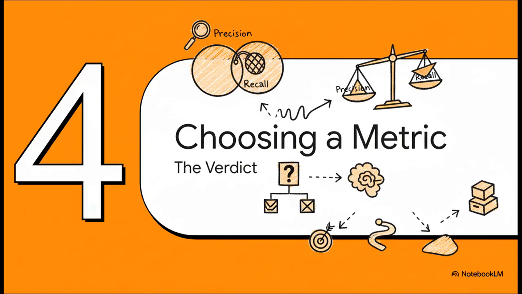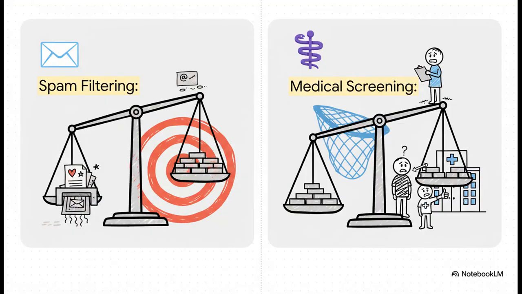Do we go for high precision or high recall? Well, the answer, and this is the key, depends entirely on the specific problem you're trying to solve. This is where you have to ask the most important question: what is the cost of being wrong? Let's take our two examples. With a spam filter, a false positive, losing a critical email, is a way bigger deal than a false negative, just seeing one more annoying spam message. So for spam, you absolutely prioritize precision.